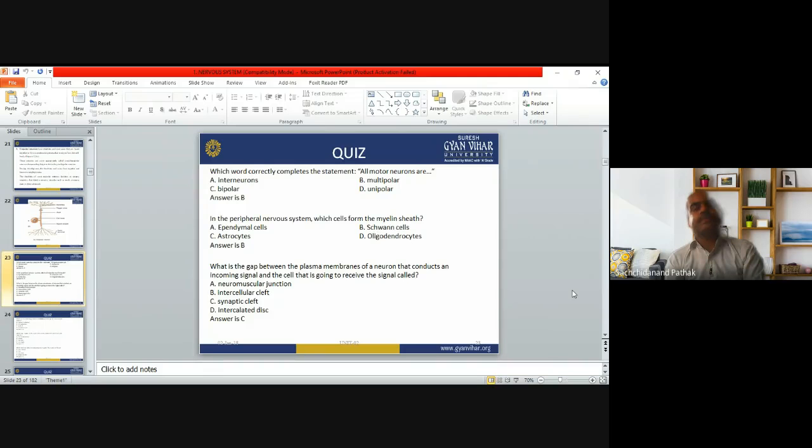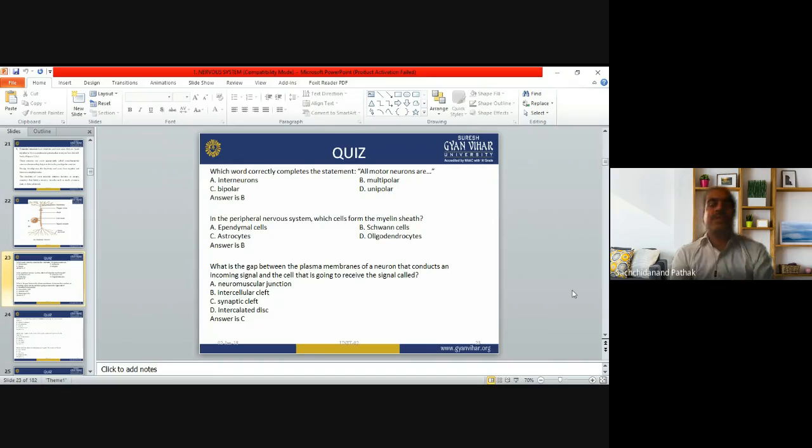Interneurons, bipolar neurons, multipolar neurons, and unipolar neurons. Which statement is correct here? All motor neurons are interneurons or multipolar neurons? Motor neurons, that we mainly were talking about, are in the brain and spinal cord. It is multipolar. So yes, answer B is correct.